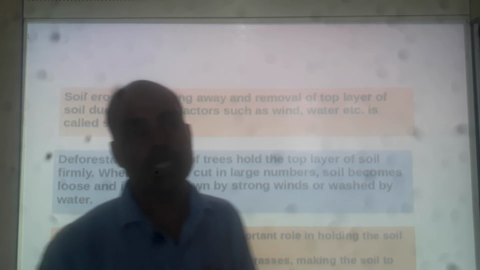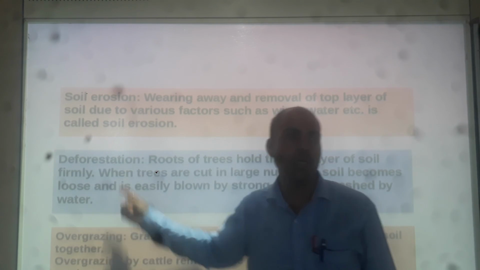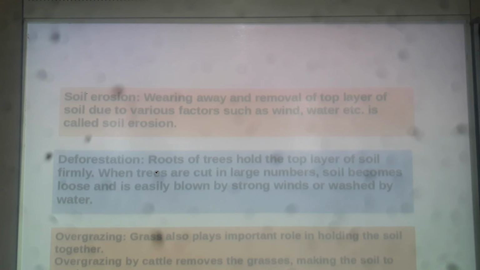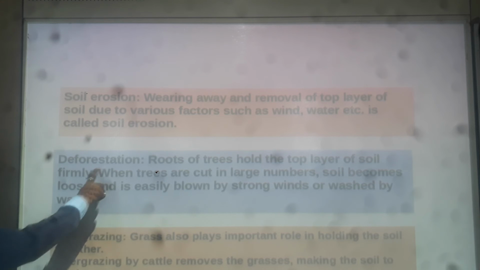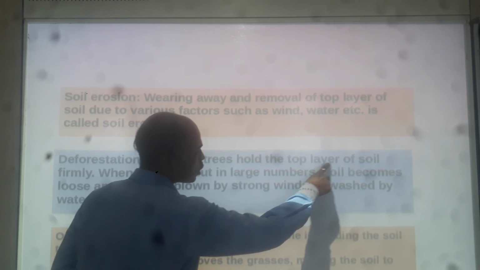How does soil erosion take place? Why does it take place? Because of these two factors, deforestation and overgrazing. Now you may ask me, what is deforestation? Cutting down of trees is called deforestation. How is deforestation responsible for soil erosion? You see, roots, which are an important part of the plant, the roots of trees hold the top layer of the soil.